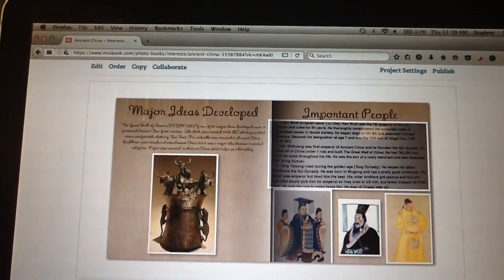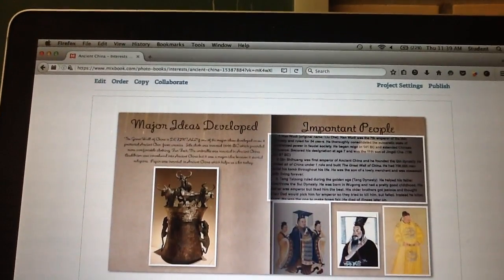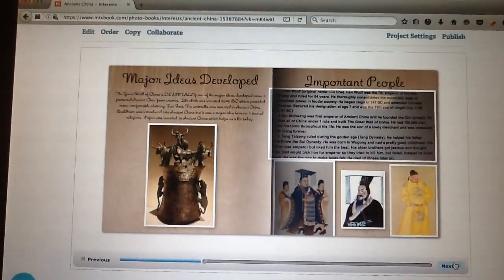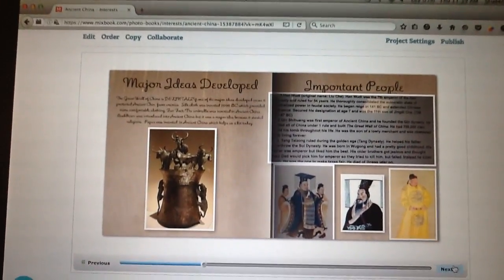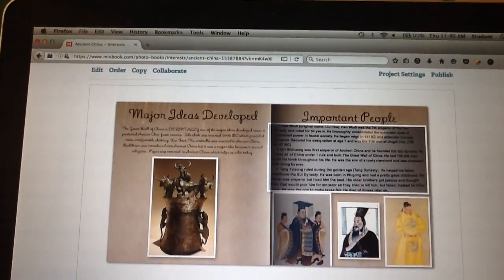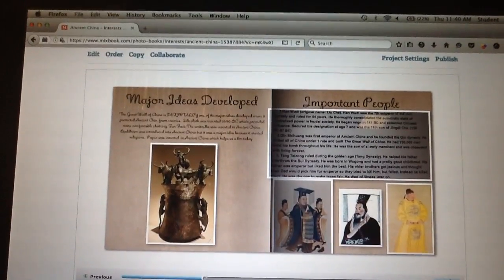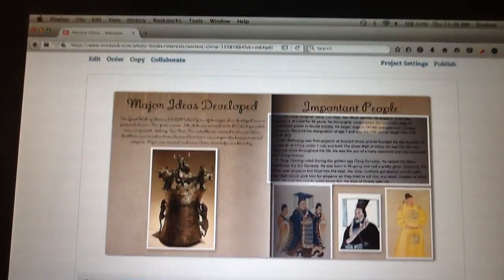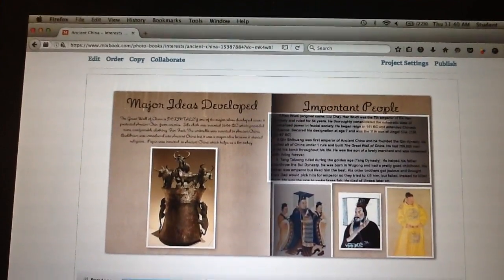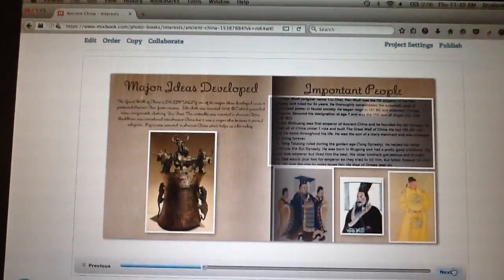Tang Taizong ruled during the Golden Age, the Tang Dynasty. He helped his father overthrow the Sui Dynasty. He was born in Wugong and had a pretty good childhood. His father was an emperor, but liked him the best. His older brothers got jealous, thought their dad would pick him for emperor, so they tried to kill him, but failed. Instead, he killed them. He was the one to make taxes fair. He died of illness later on.